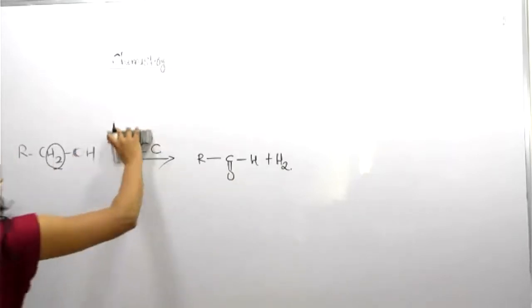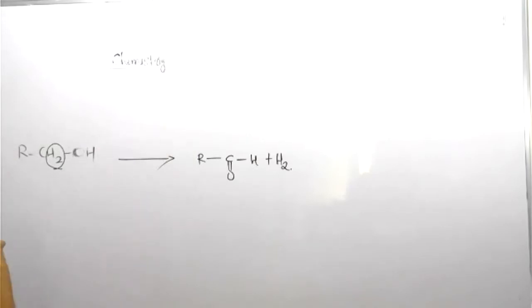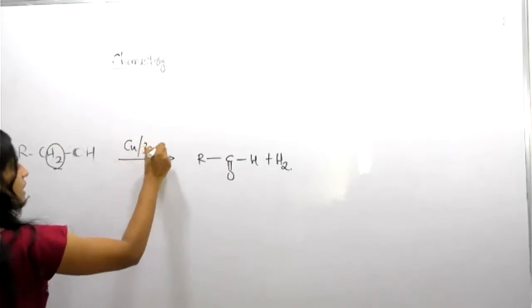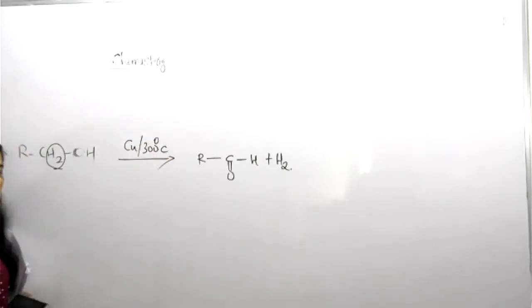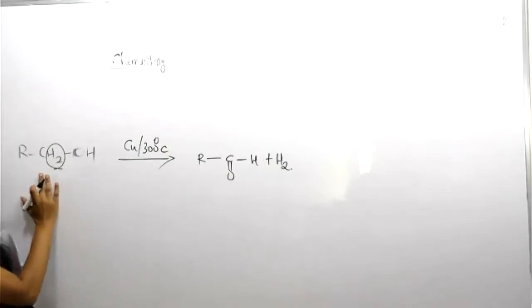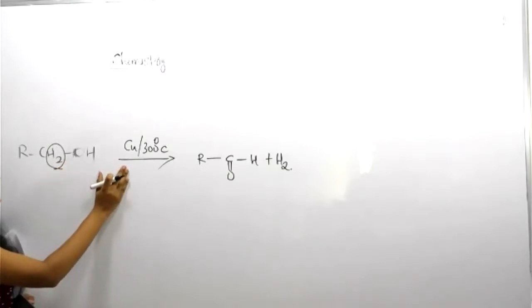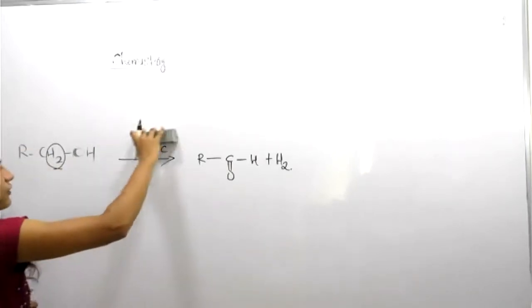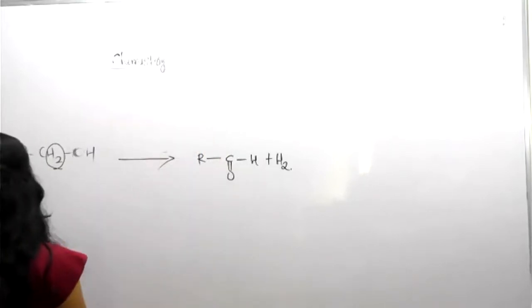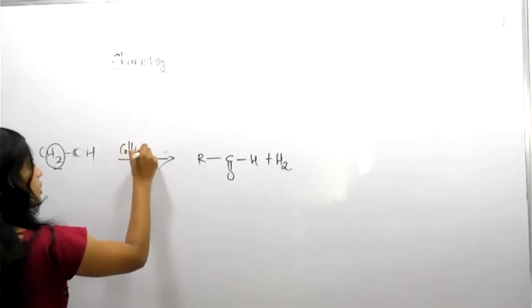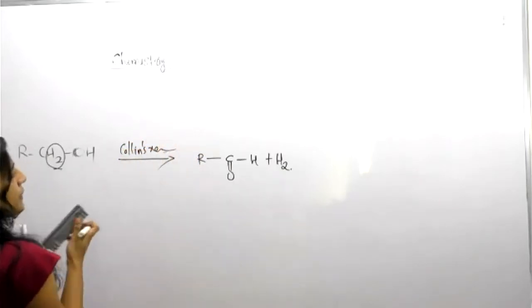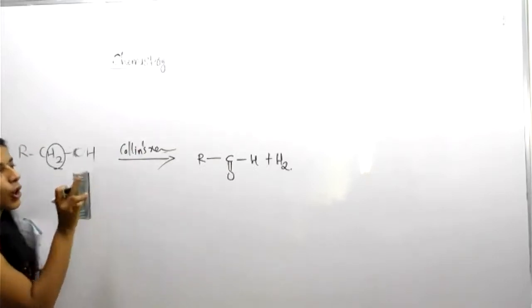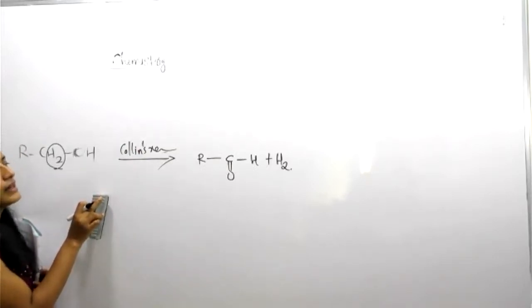Same thing. Suppose instead of PCC, we want to add another reagent, that is, copper at 300 degrees Celsius. This also will give the same product. Understood? So primary alcohol with copper at 300 degrees Celsius will give the product R C double bond O H, aldehyde. Suppose instead of this, another reagent, Collins reagent. Collins reagent also will give the same result.